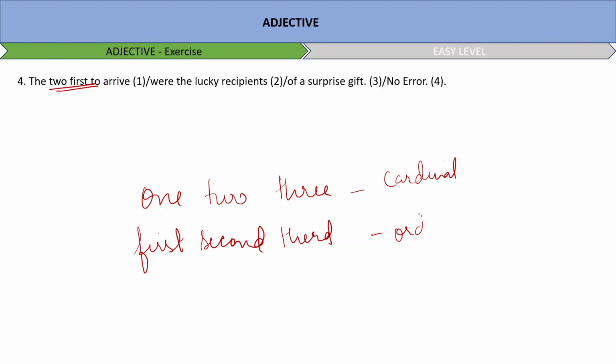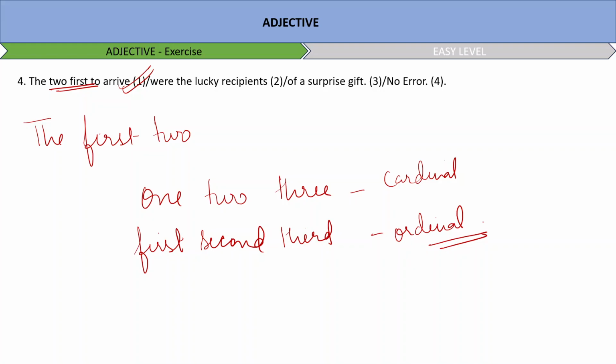So whenever in a sentence you have both cardinal and ordinal numbers, you will always use the ordinal number first. So the correct answer would be the first two to arrive, right? And the erroneous part is in option number 1, right?